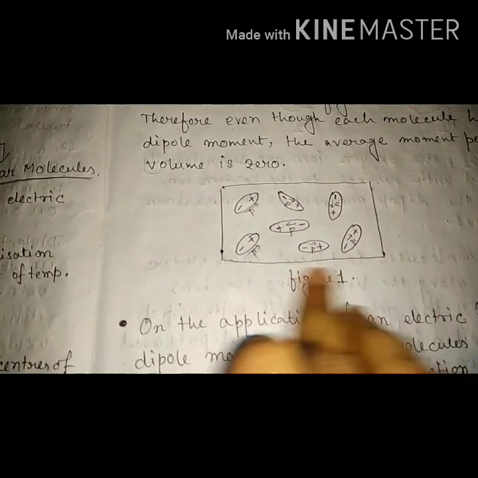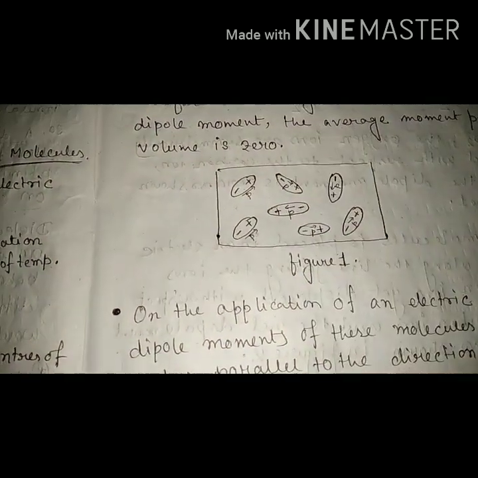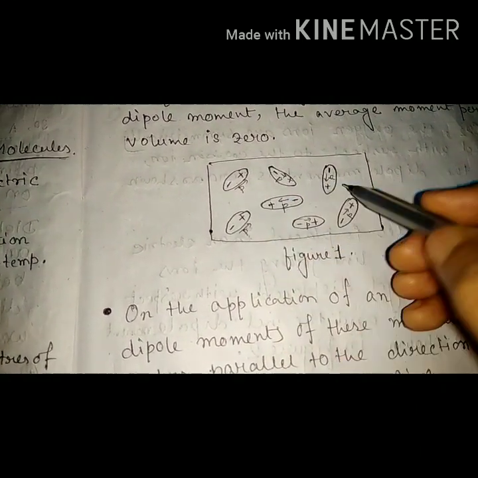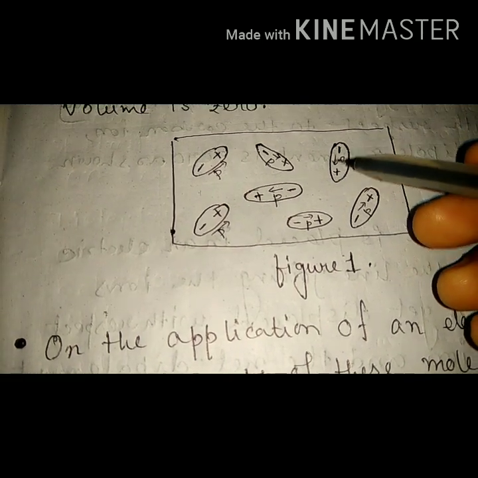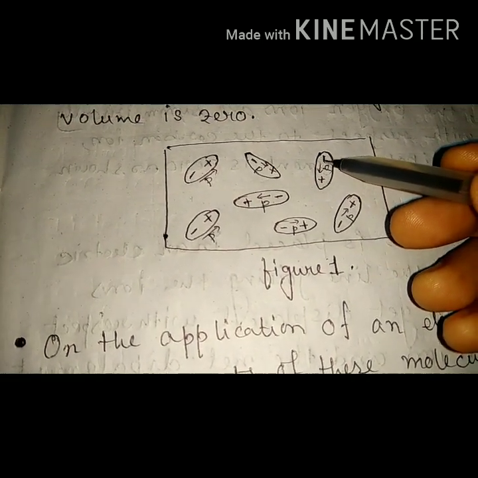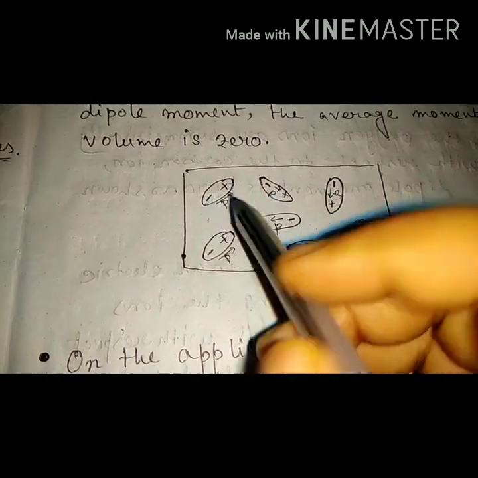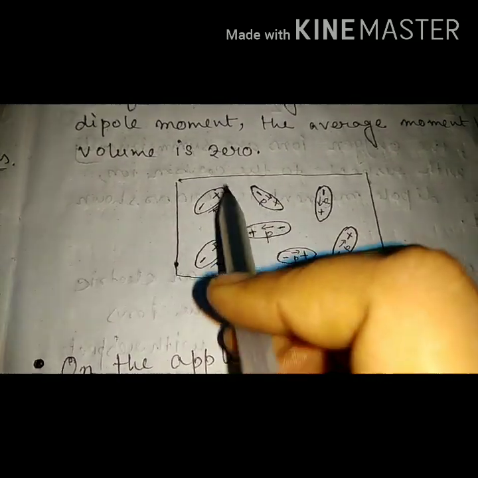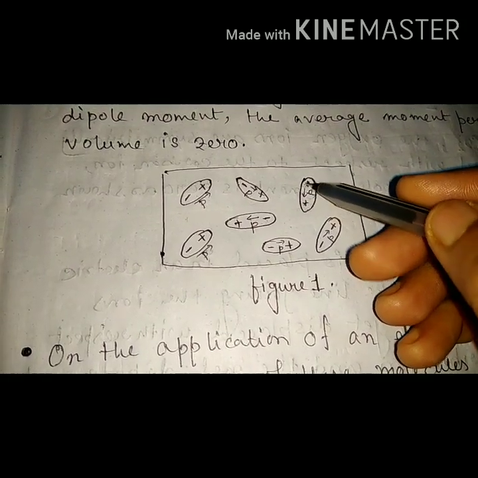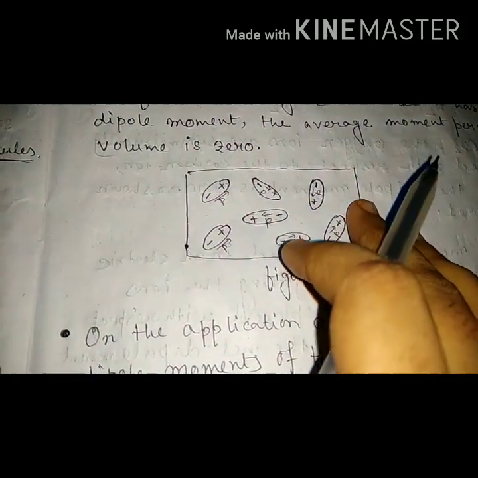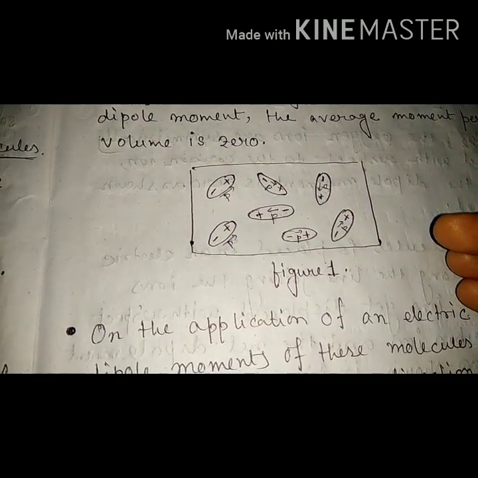Suppose this is a dielectric substance made of polar molecules. Inside the substance, you see that the plus and minus charges are separated by a distance, and this P is the electric dipole moment, directed from negative to positive. These molecules are not aligned properly, but inside them the positive and negative charges are separated by a small distance. They are not aligned due to the random motion of thermal agitation.